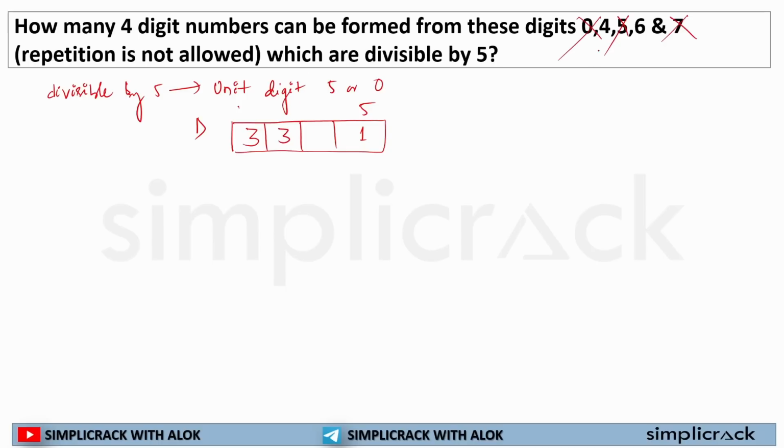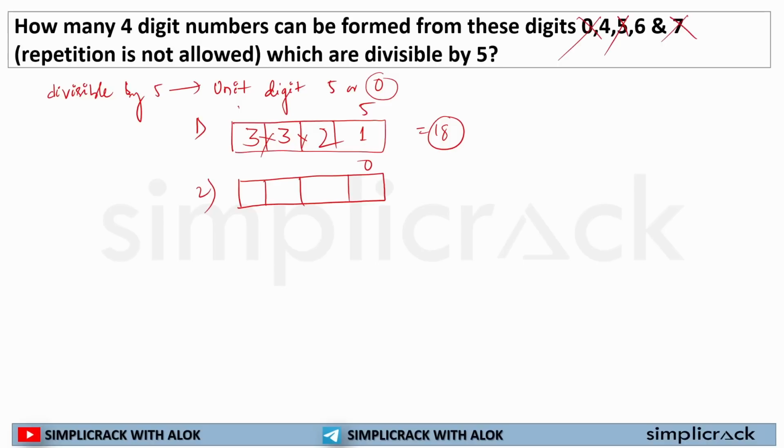Now you have utilized 1 more digit, so you are left with 2 digits. So how many numbers have you created with 5 at the unit digit? 3 into 3, 9 into 2, 18 numbers with 5 as their unit digit. Now in the second case, we have to create a number with 0 as the unit digit, because that's how a number will be divisible by 5.